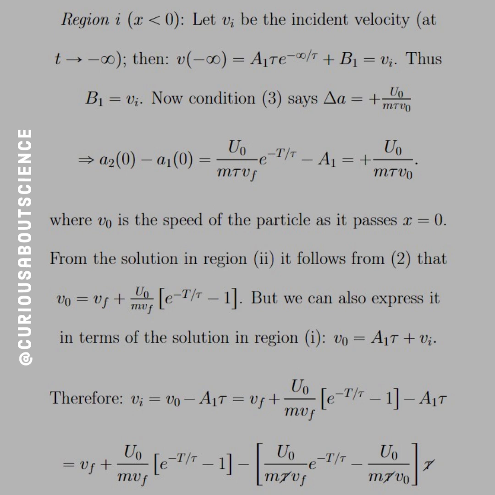Okay? So therefore, if we solve the region 1 solution for Vi, we get V0 minus A1 tau, but we also know what A1 is. So what V0 is, we plug that in terms of Vf. And now we can solve away for what we expect to happen and kind of condense things through.